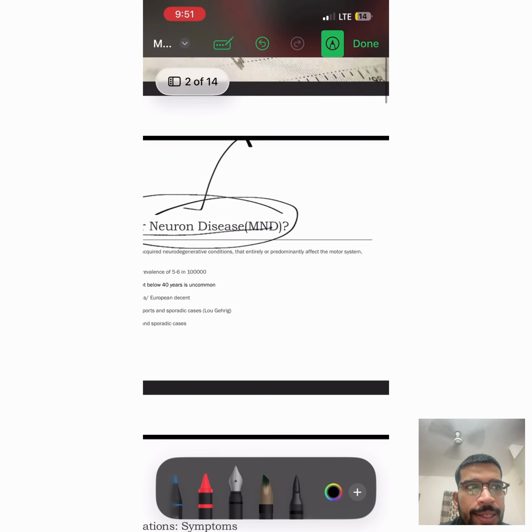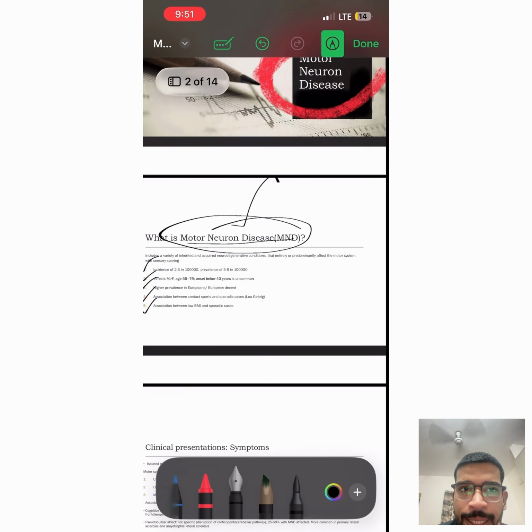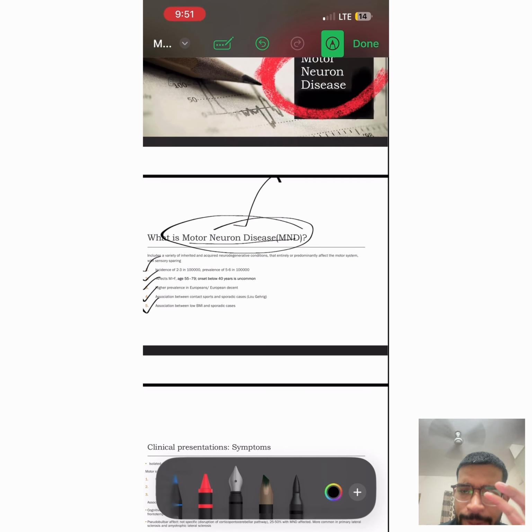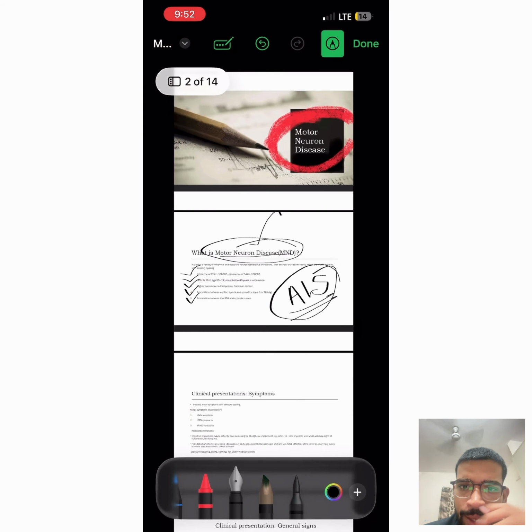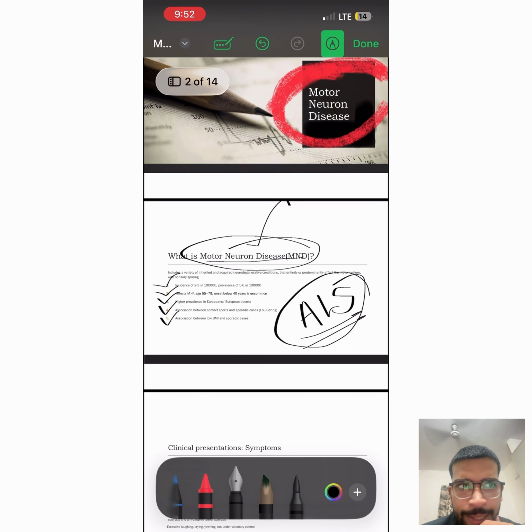As we have discussed, these are the types of MND. If you see, there are mainly two types. There is primary lateral sclerosis, where only upper motor neurons are affected, and progressive muscular atrophy, that is PMA, where only lower motor neurons are affected. And there is a subtype, that is ALS, amyotrophic lateral sclerosis.